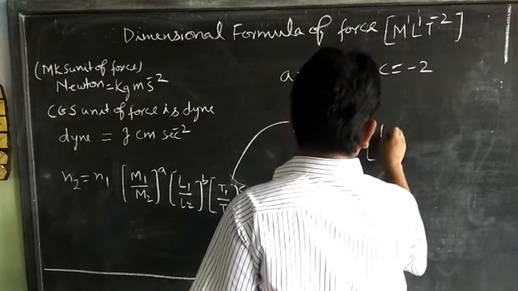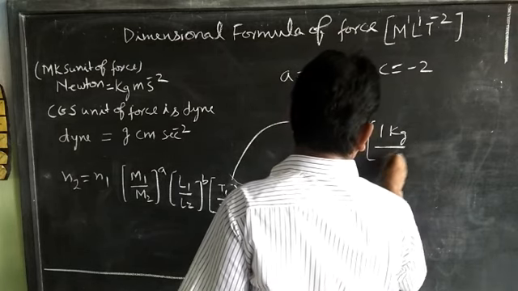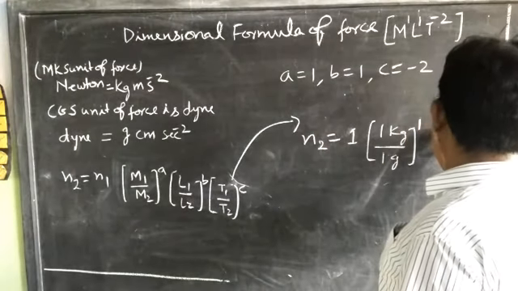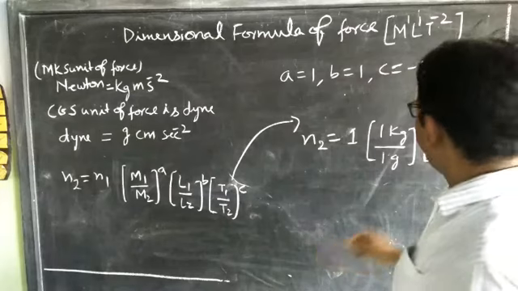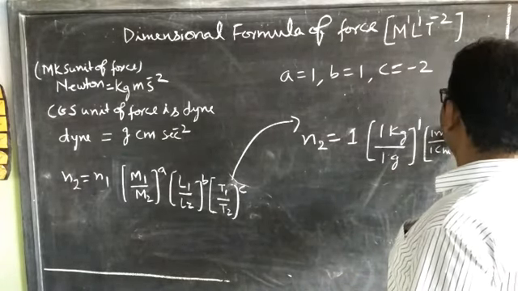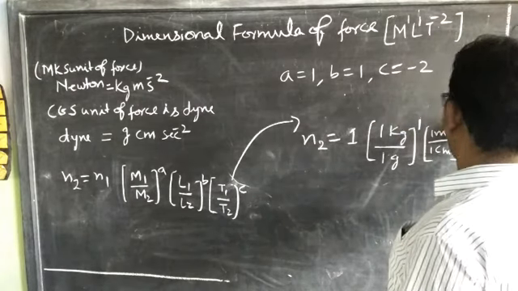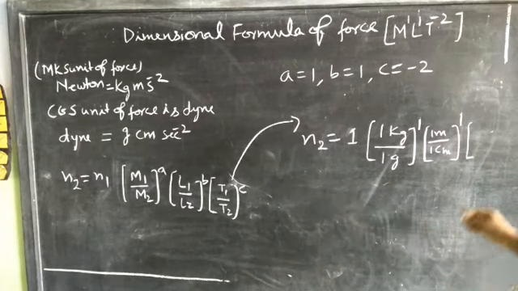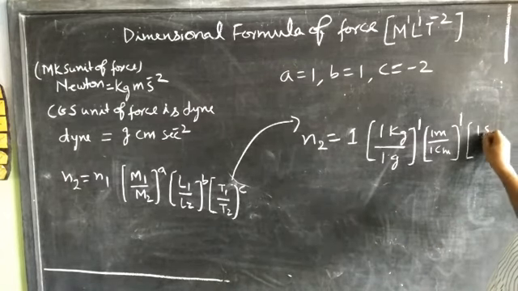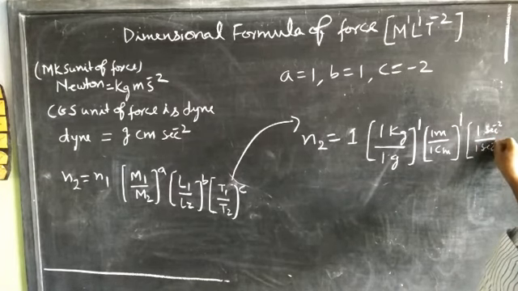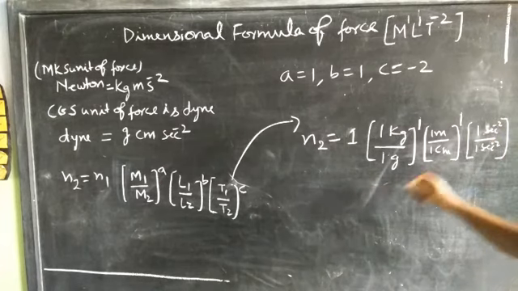N2 is equal to 1 Newton, M1 1 kg upon 1 gram power 1, and 1 meter upon 1 centimeter power 1, and 1 second power minus 2 upon 1 second power minus 2.